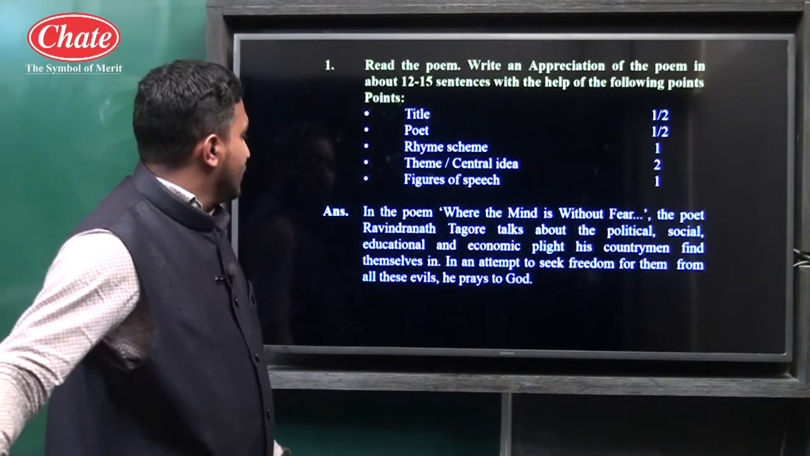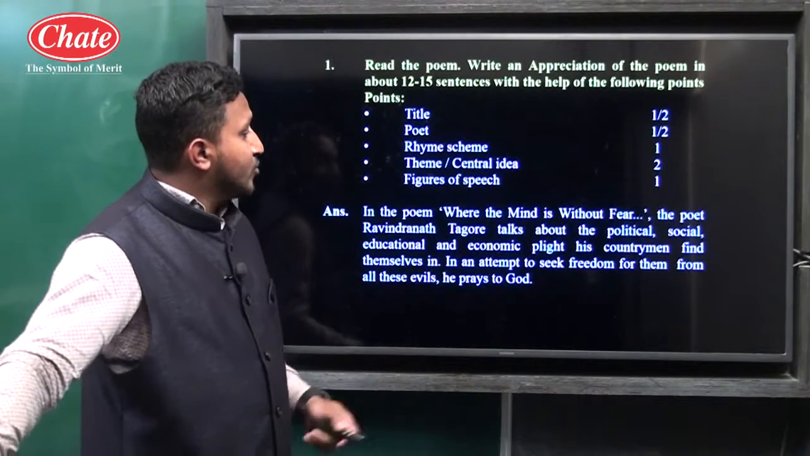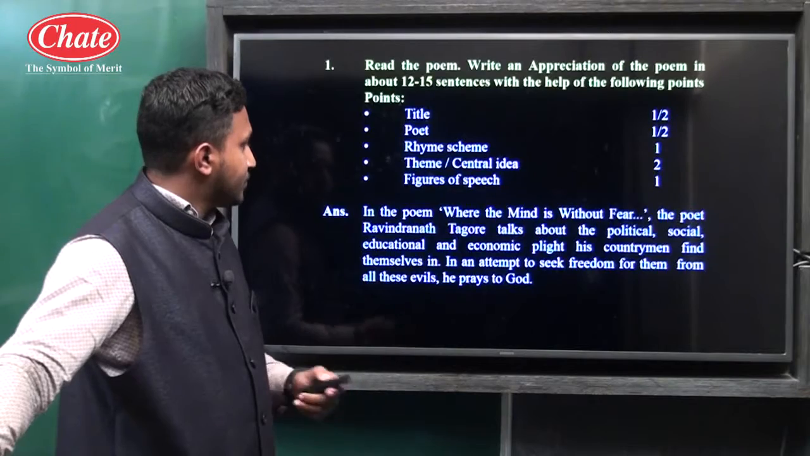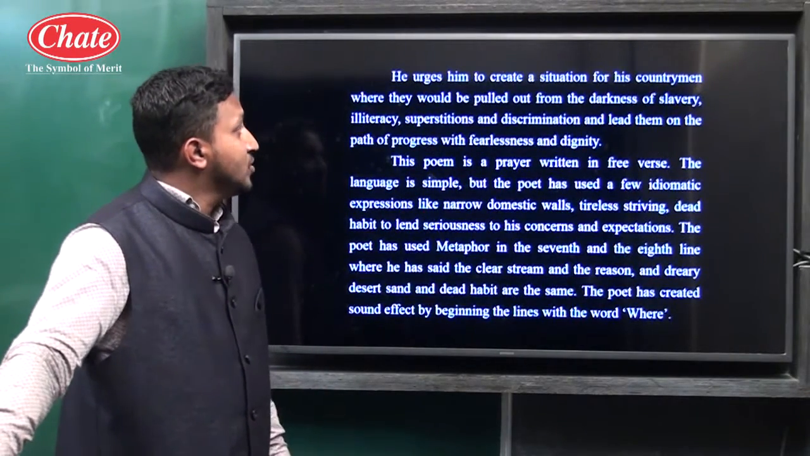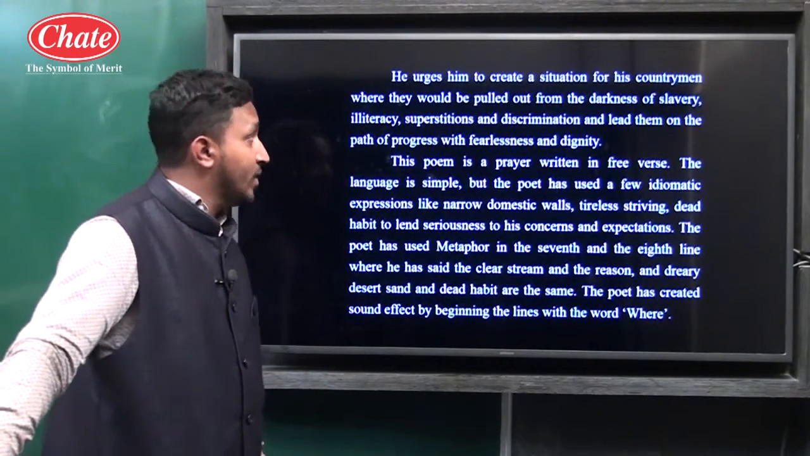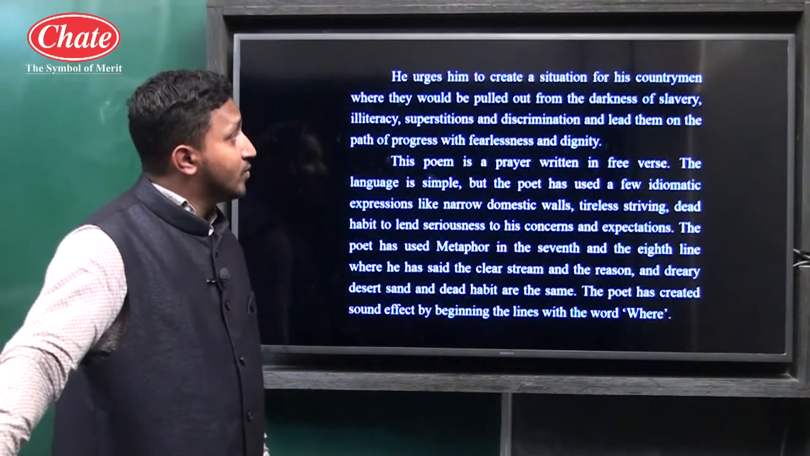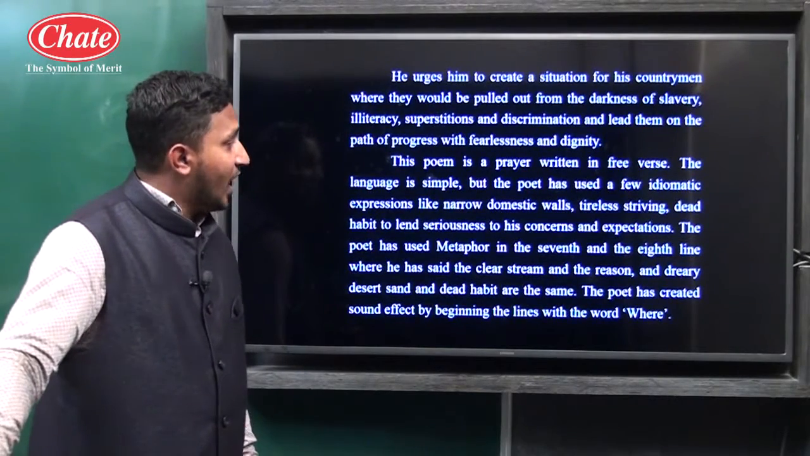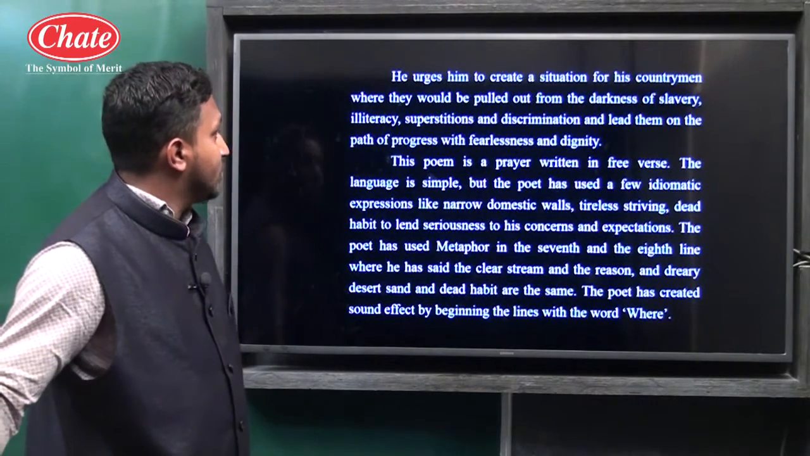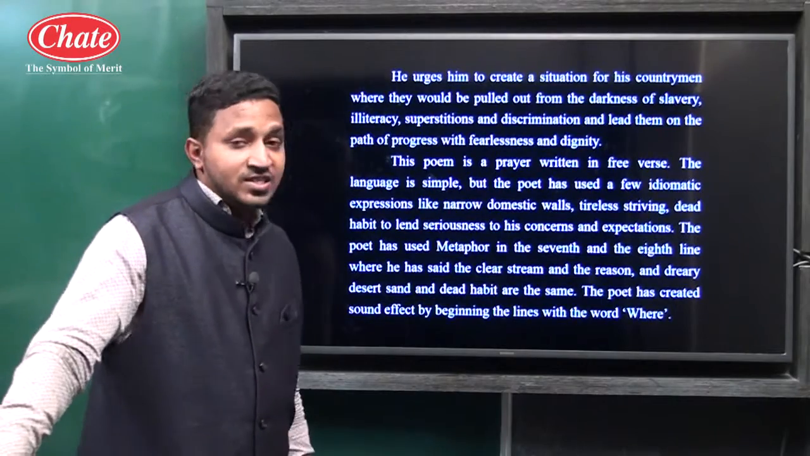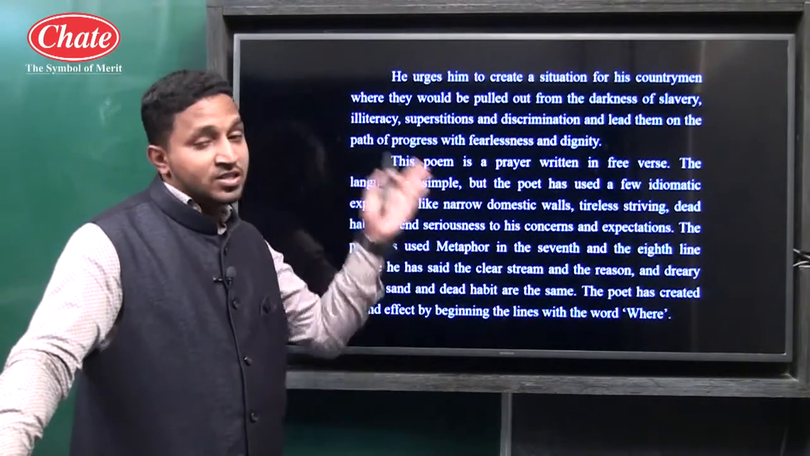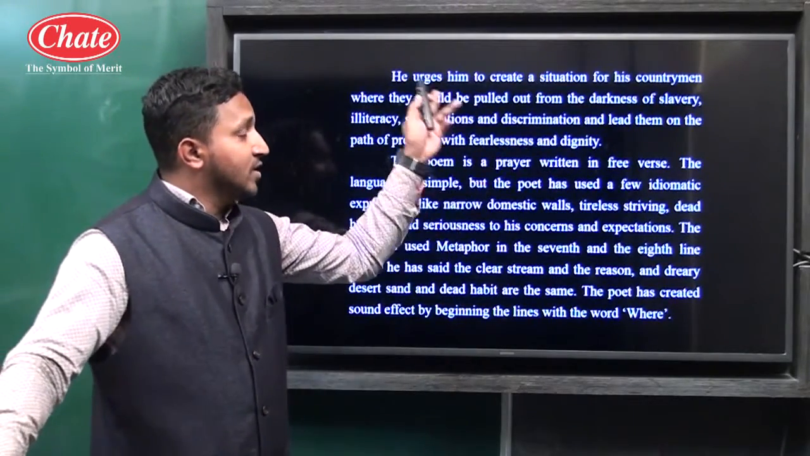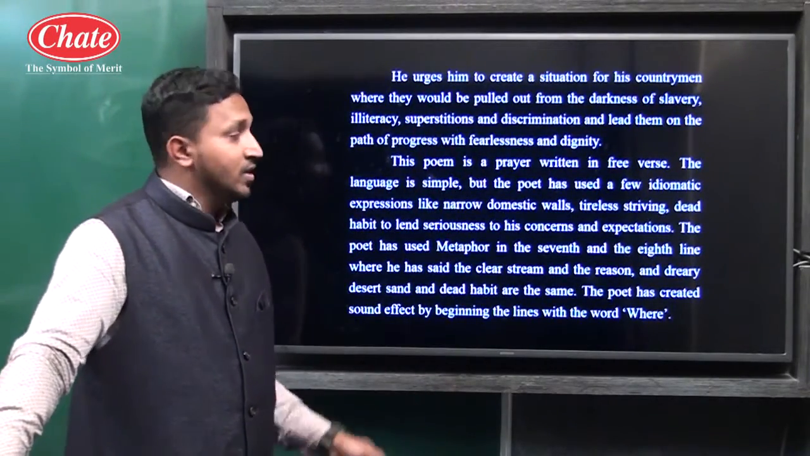So here, himself in an attempt to seek freedom for them from all these evils, he prays to God. He urges him to create a situation for his countrymen where they would be pulled out from the darkness of slavery, illiteracy, superstitions and discriminations, and led on the path of progress with fearlessness and dignity. If we cover this many points, you can get 3 marks. If you write till here, the central idea of the poem has been covered.